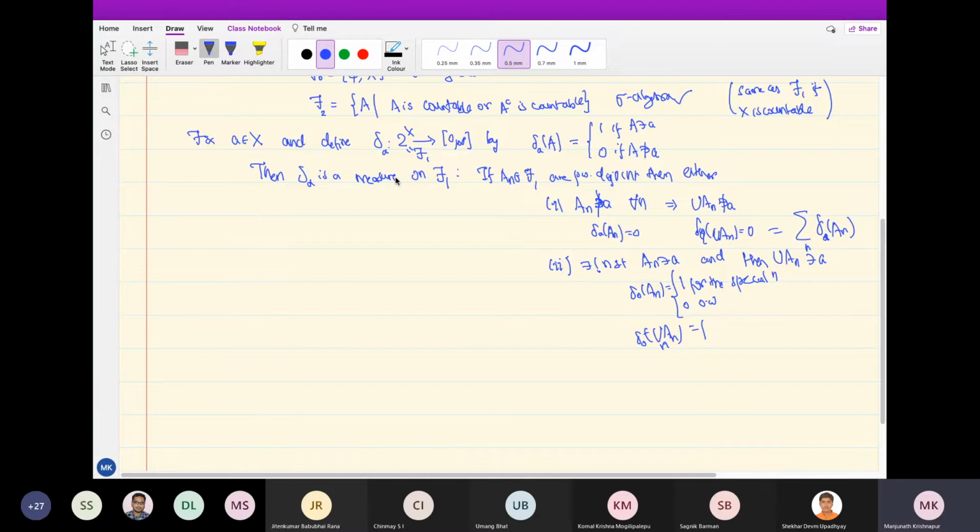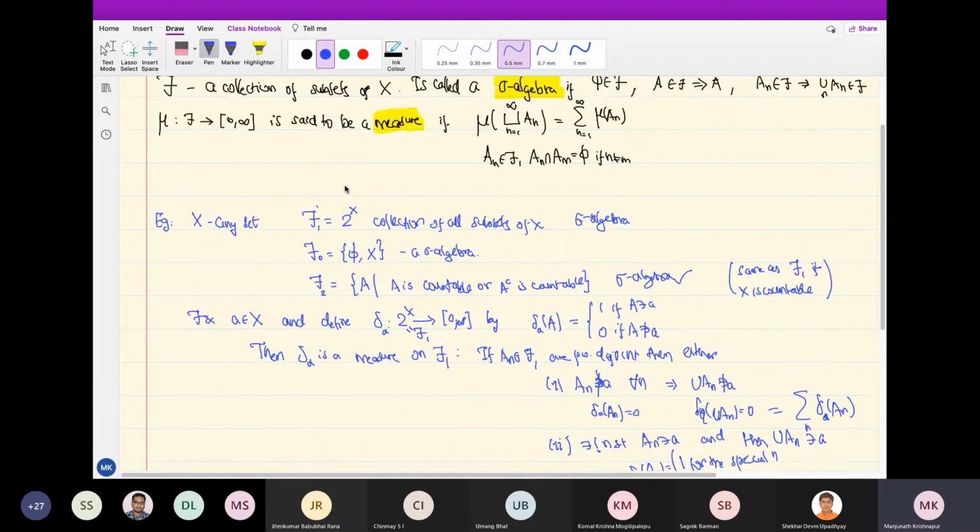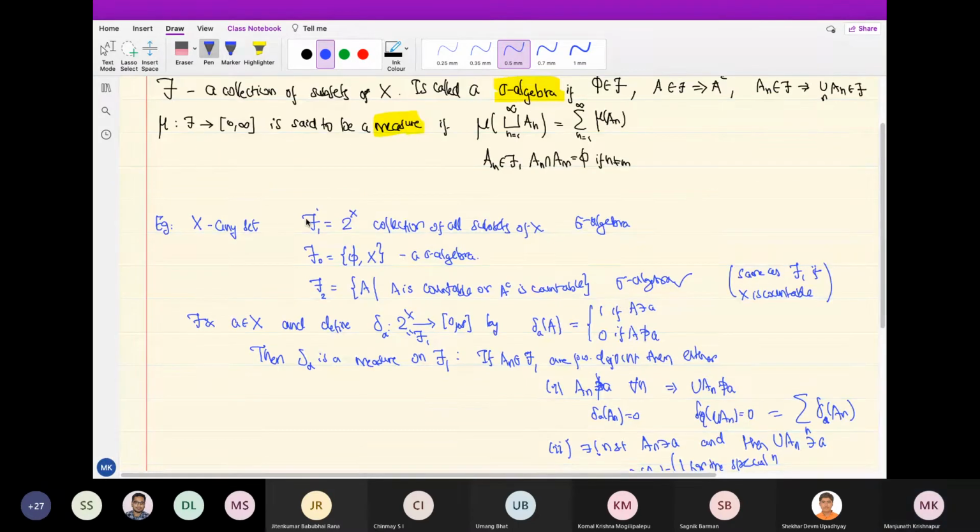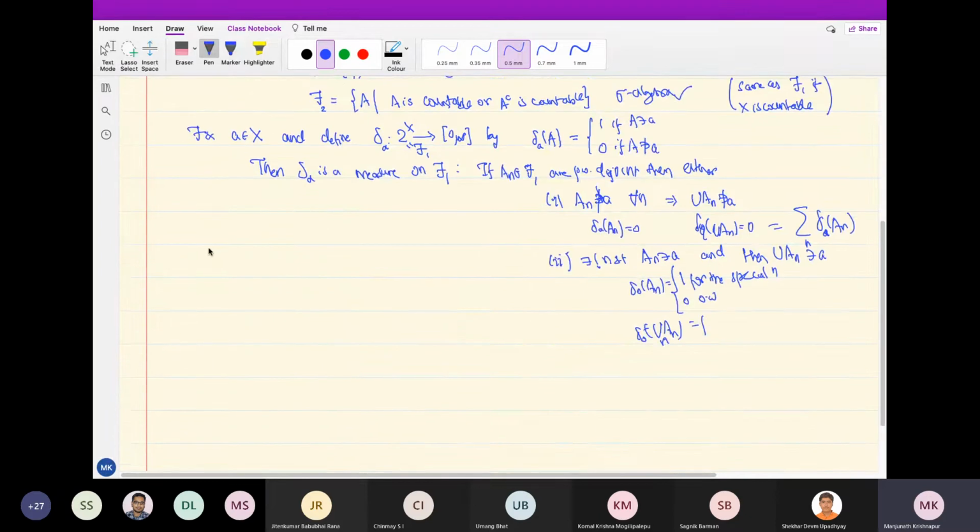More generally, I can give a more general example. Once delta A is a measure on F1, we can restrict it to measures on F2 and F0 respectively.